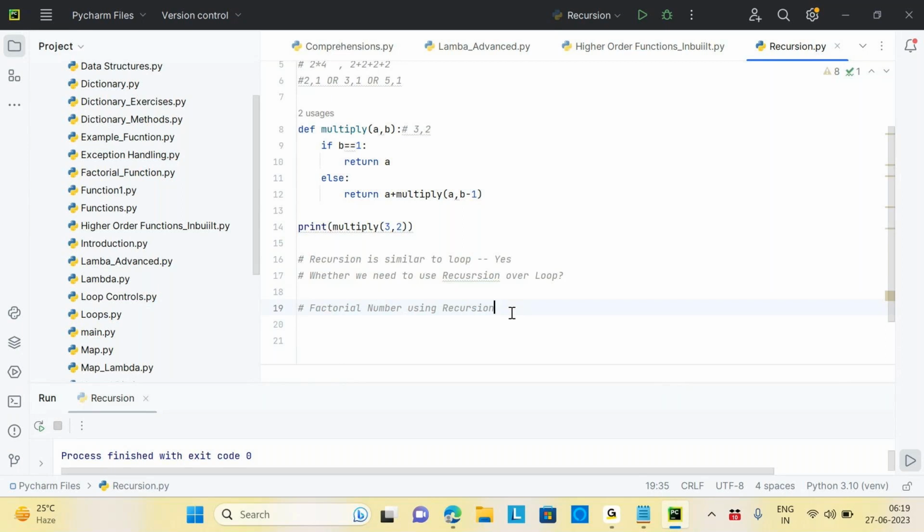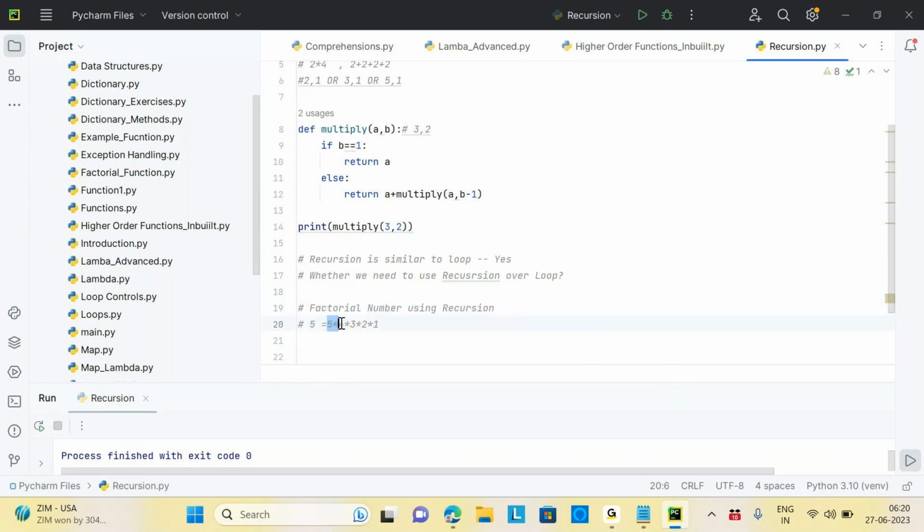What is the factorial of a number? Can you tell me what factorial is? It's the multiplication of n into n minus 1, down to 1. For example, 3 factorial is 3 into 2 into 1. If I say 5, it is 5 into 4 into 3 into 2 into 1. So how will we achieve this using recursion?